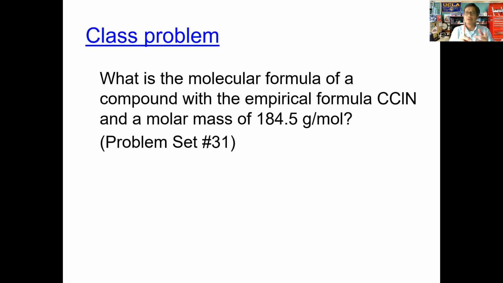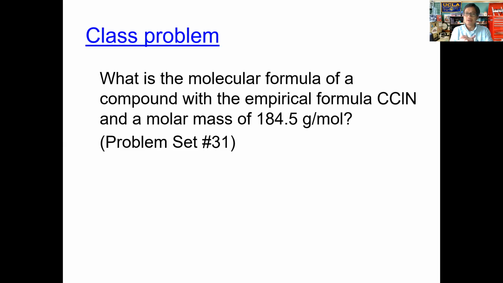If we know the molecular mass, the molar mass, for the particular molecule, we can compare that to the empirical mass for the empirical formula. The goal at the end of this is to obtain the formula for a particular compound.